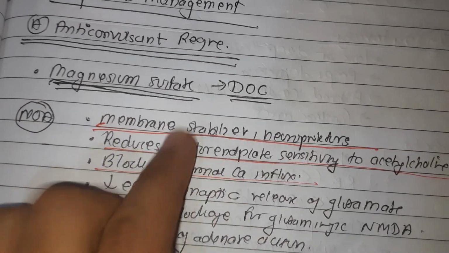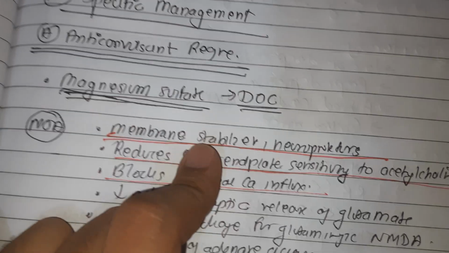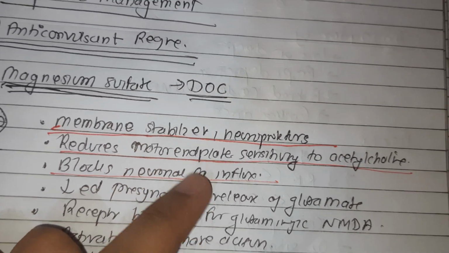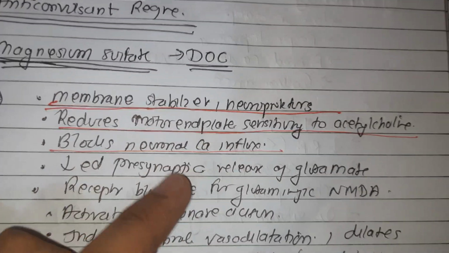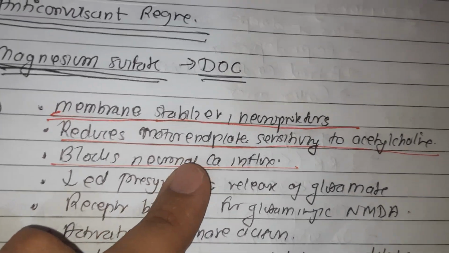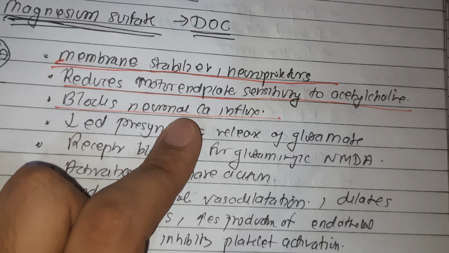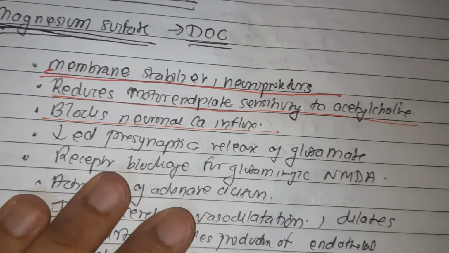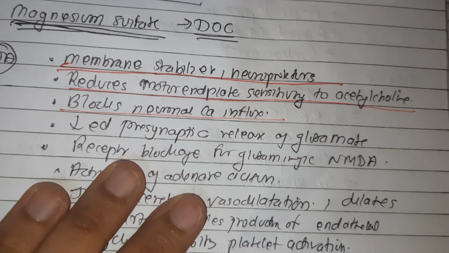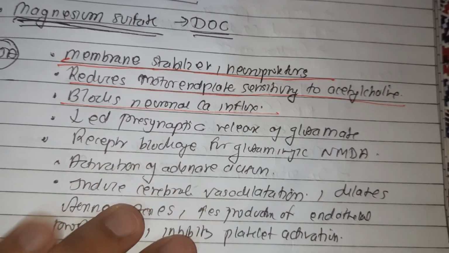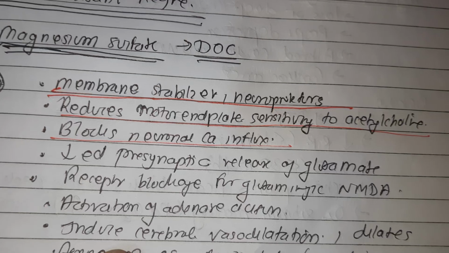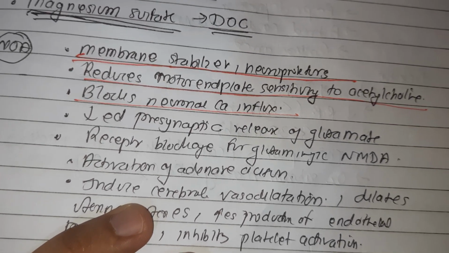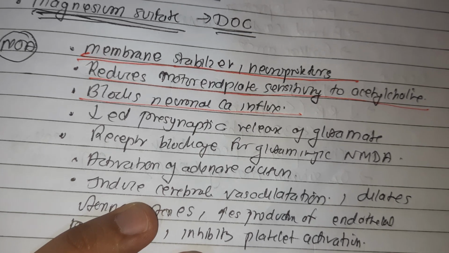How this works is that it acts as a membrane stabilizer and neuroprotector. It reduces the motor end-plate sensitivity to acetylcholine. Magnesium also blocks neuronal calcium influx, and other mechanisms of action include decreased presynaptic release of the neurotransmitter glutamate, receptor blockage for NMDA, N-methyl D-aspartate, and activation of adenosine. It induces cerebral vasodilatation, dilates uterine arteries, increases production of endothelial prostacyclin, and inhibits platelet activation.